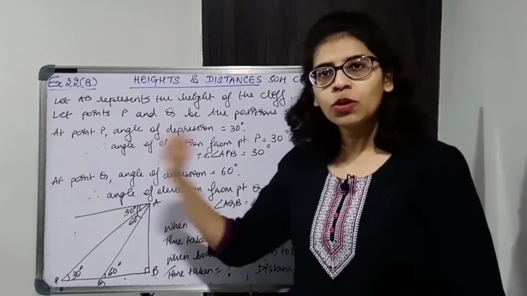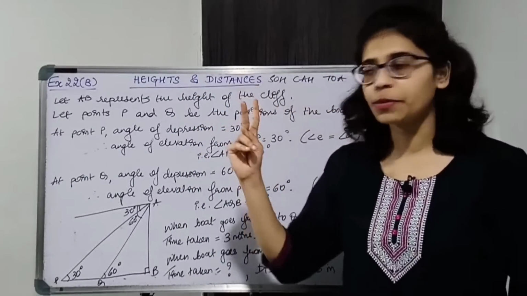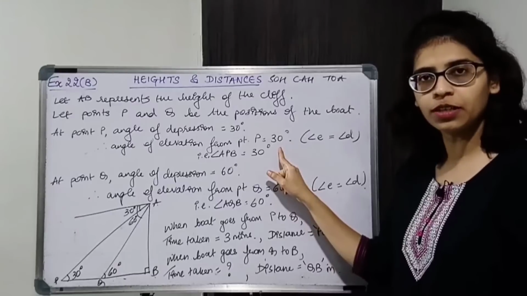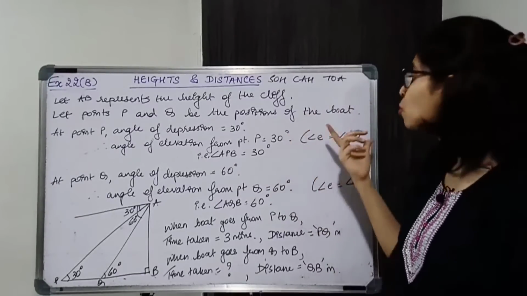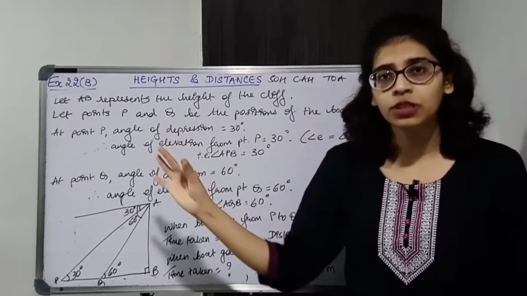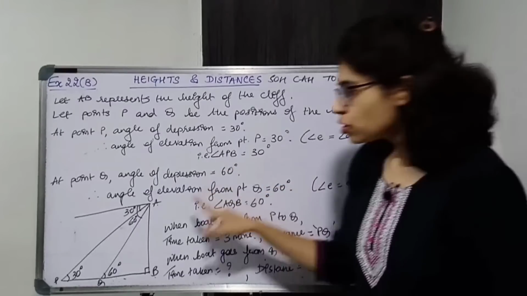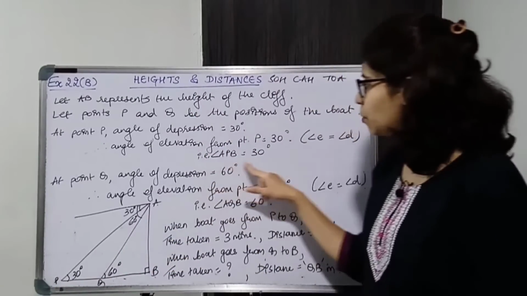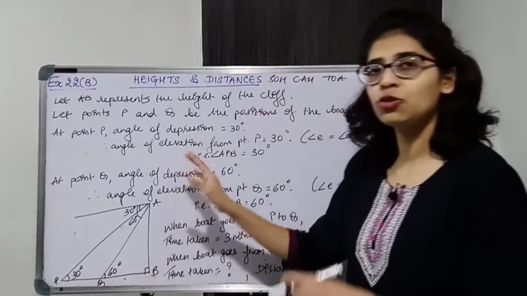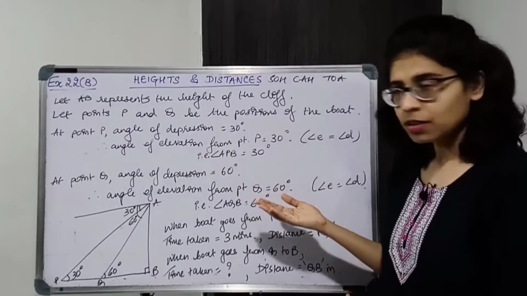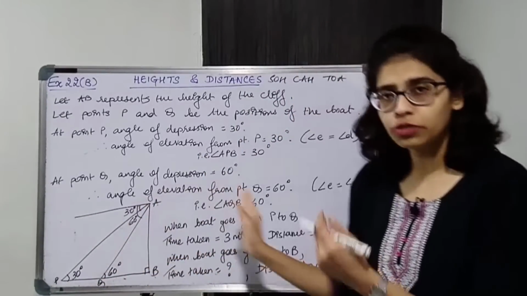At point P, what is the angle of depression? It is 30. Okay, so angle of elevation will be equal to angle of depression, so angle of elevation will also be 30. Give the reason: angle of elevation is equal to angle of depression. Don't write it like this, you have to write down the full thing. No short forms. So angle of elevation is basically angle APB. So angle APB is 30 degrees. Why have we written this? Because this angle will be used in the triangle. So write properly.